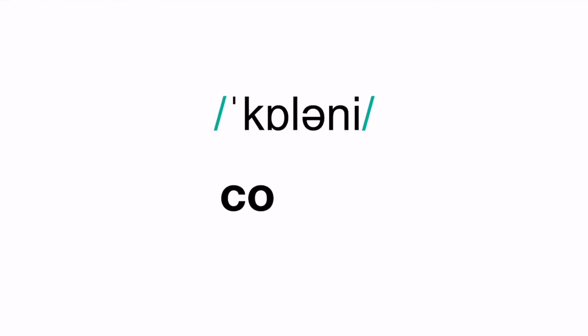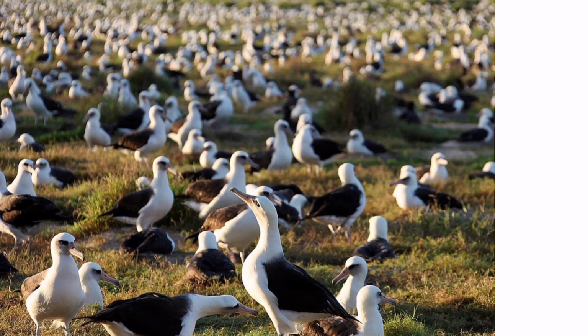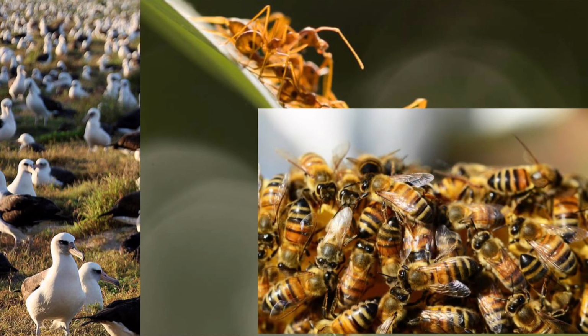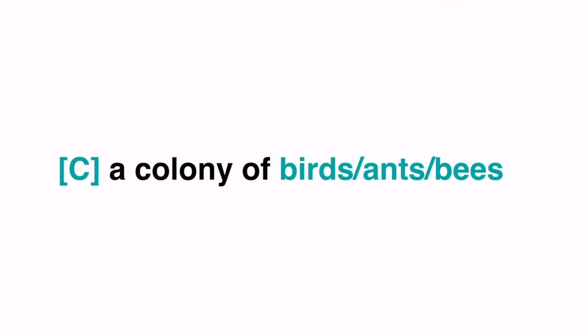Colony. You must know the most common meaning of a colony is a country or an area governed by people from another country. For example, the United States, Canada, India, and Australia used to be colonies of Britain. But in SAT, we use colony to describe a group of birds, ants, or bees. We can say a colony of birds, ants, and bees.